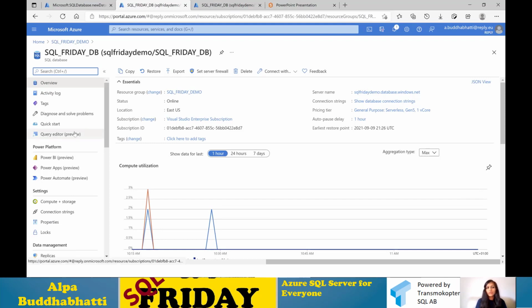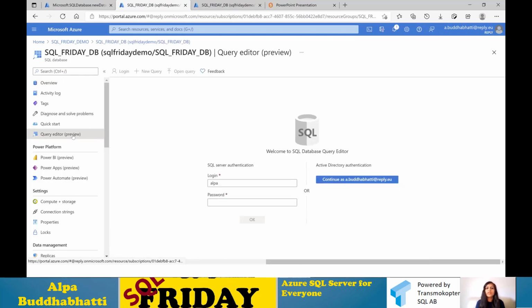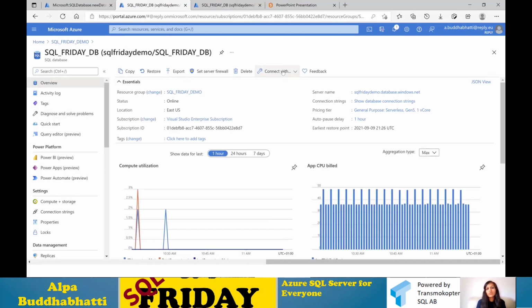So here is the query view. But before we see the query view, when you click here, because you're going to connect to your database, it will ask you for your username and password. If you haven't set firewall rules, it won't allow you. So you need to add your firewall rule in here, set firewall rule.